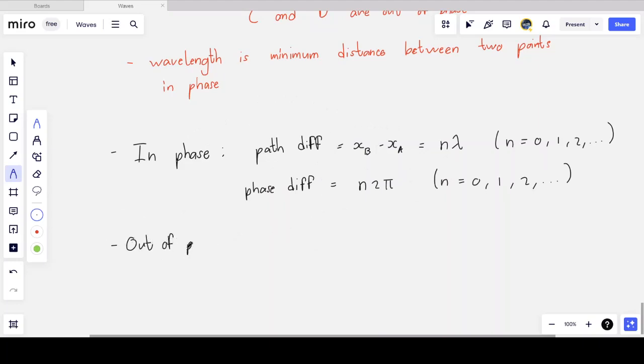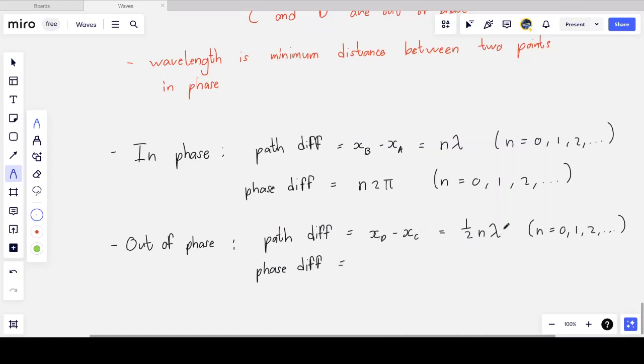The opposite of this is waves that are out of phase. So for waves to be completely out of phase, we must have that the distance between two particles of that wave, in our case xd minus xc for the example I did above, must be half an integer value of wavelength, so half n lambda, and n again is 0 or any positive integer value, 1, 2, 3, etc. And subsequently, the phase difference, if I let lambda be 2 pi, is half n times 2 pi, which I can simplify and write in a better way, n pi.